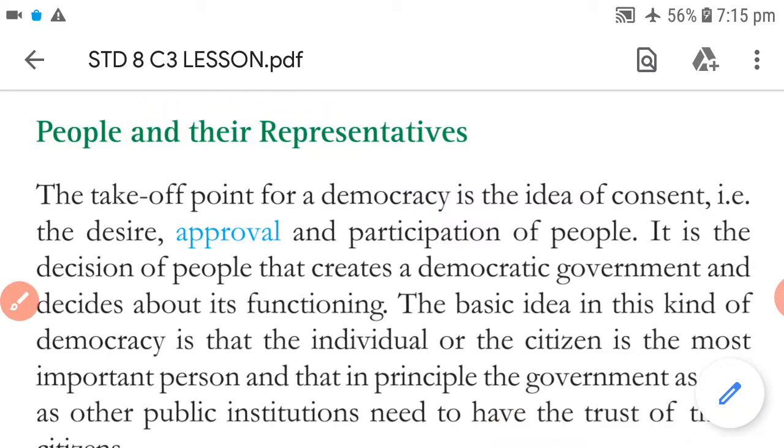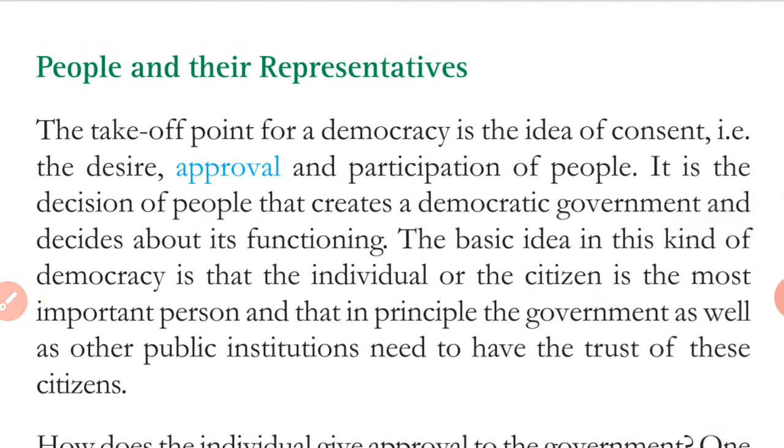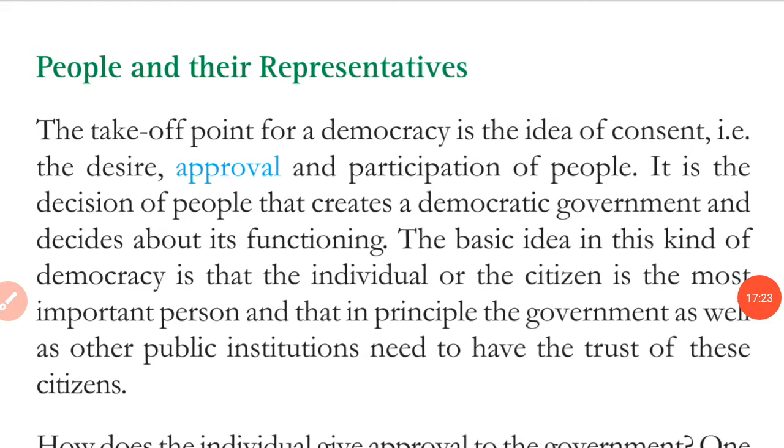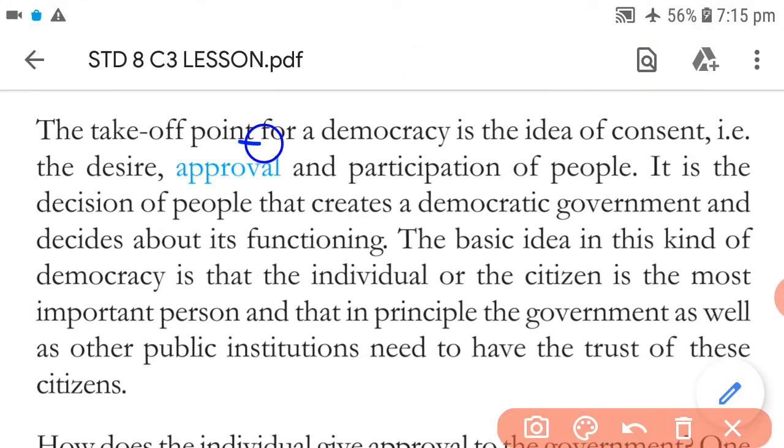The takeoff point for every democracy is the idea of consent, that is the desire, approval and participation of people. So the starting point in a democracy is the idea of consent, in which the approval is given.